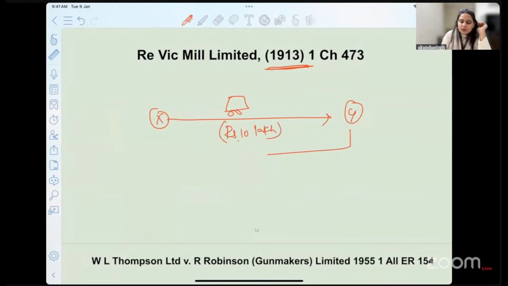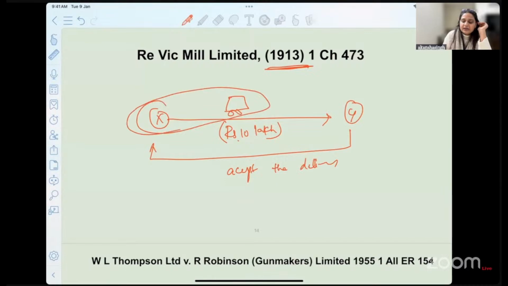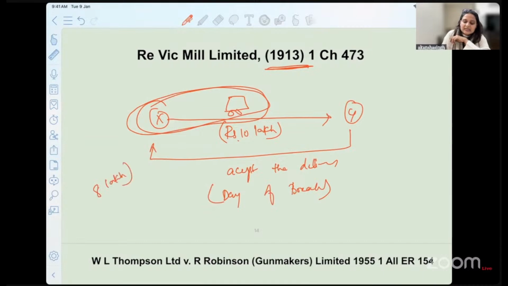Now, Y does not accept the delivery of the car. If he does not accept the delivery of the car, X is left with the car. What is X going to do with this car? On the day of breach, what is the amount of this car? Let's say it is 8 lakh of rupees. Is X left at a particular loss?